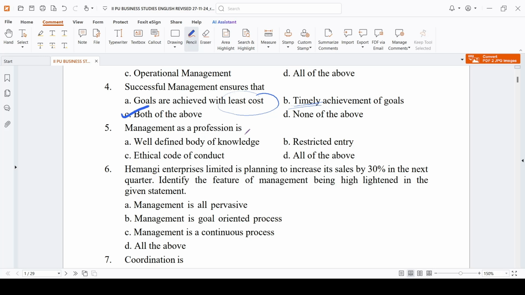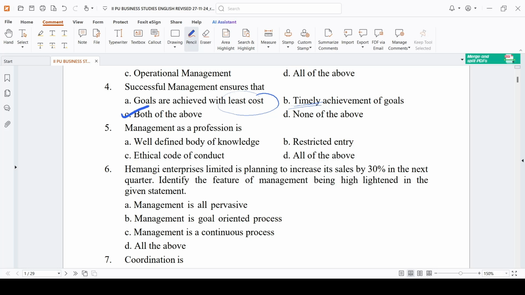Management as a profession is... management is called an art, called a science, and it is called a profession also. To become a profession, first you should have a body of knowledge, and complete knowledge about that profession should be there. And it is restricted entry. Everyone can't be a professional, right? Everyone can start a business, everyone can become an artist also, but profession is not like that.